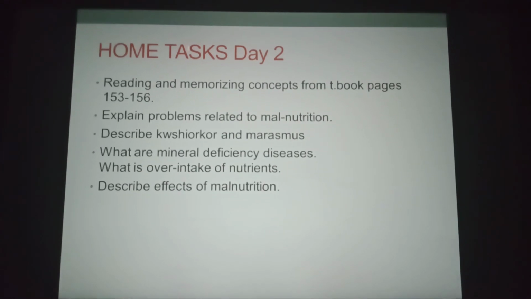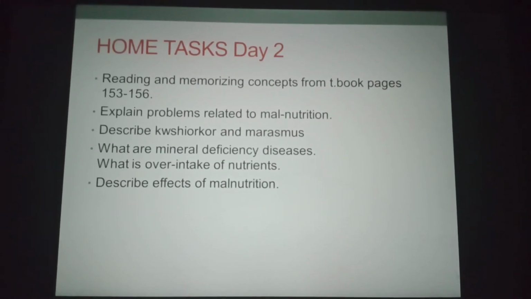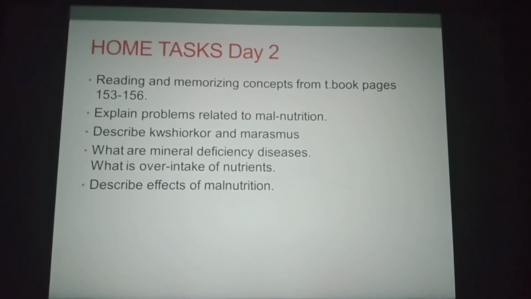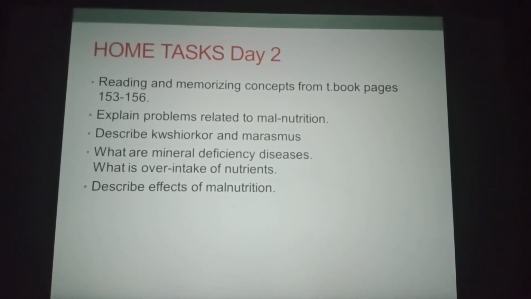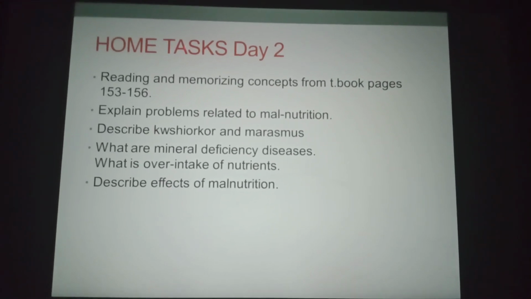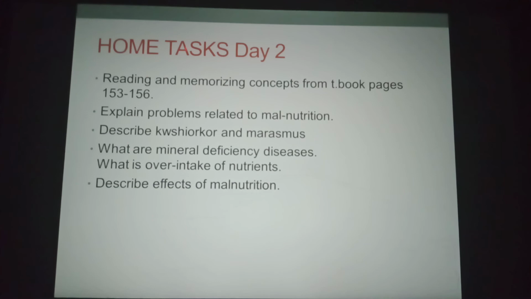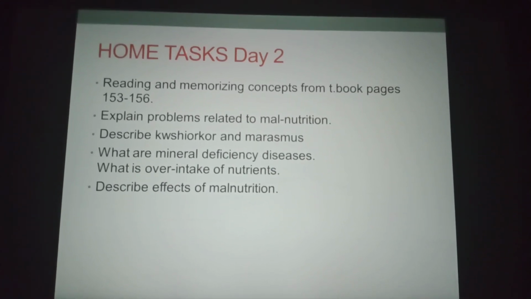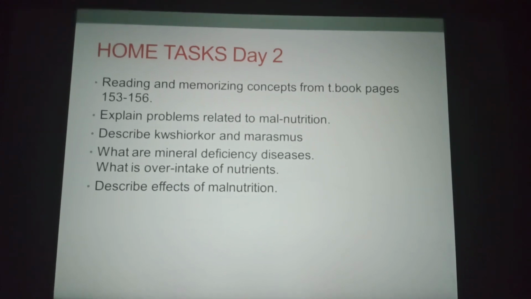And now it's time to discuss the home tasks for the day 2. You have to read and memorize concepts from textbook pages 153 to 156. You have to explain the problems related to malnutrition. You have to describe kwashiorkor and marasmus. What are the mineral deficiency diseases? What is the overintake of nutrient? And you have to describe the effects of malnutrition.